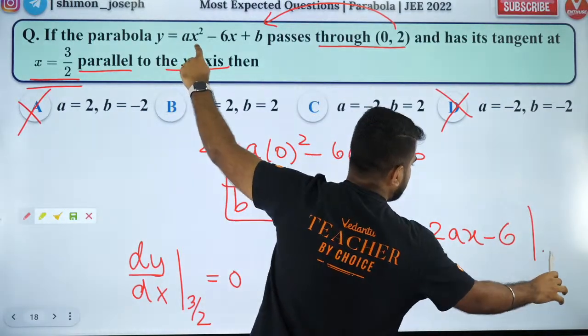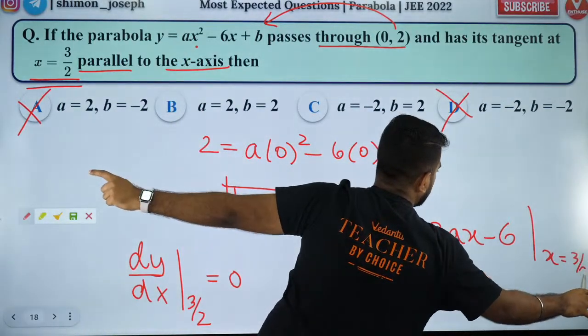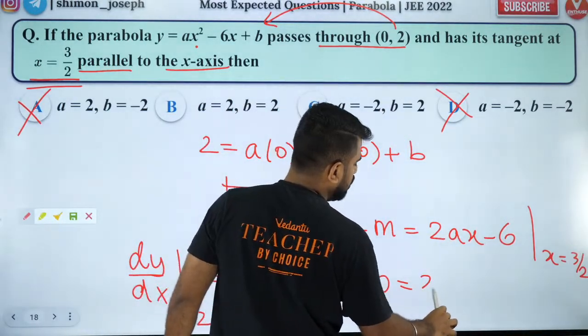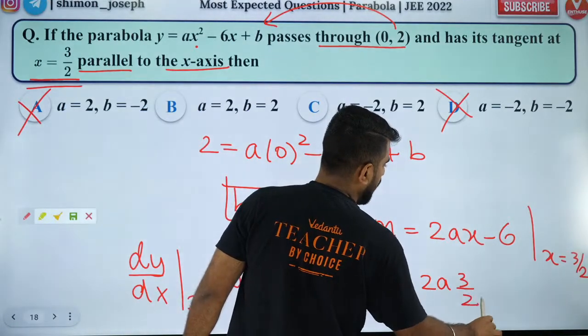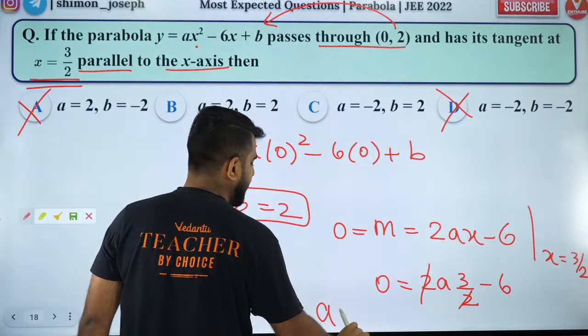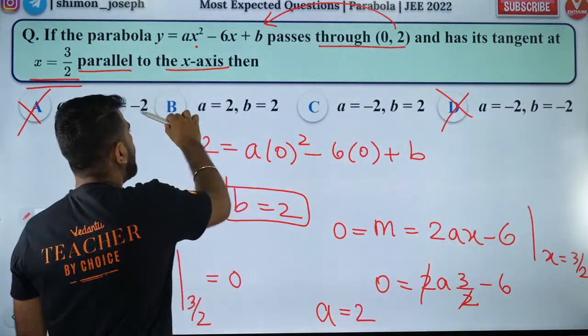So at x equal to 3 by 2 I should find it. At x equal to 3 by 2 it is 0. So it will be 2a into 3 by 2 minus 6 is equal to 0. So a will be how much? a will be 2. So the answer is option B.